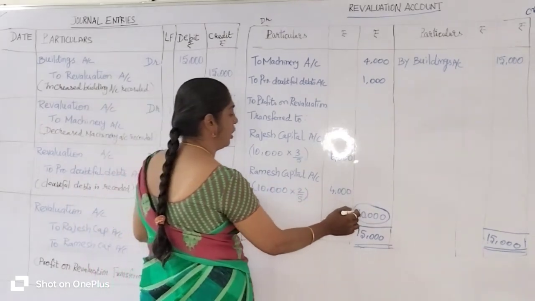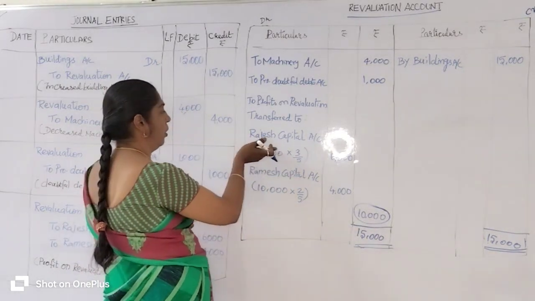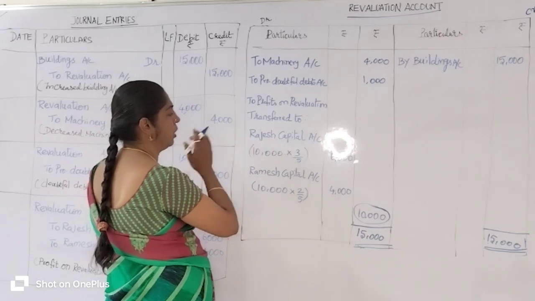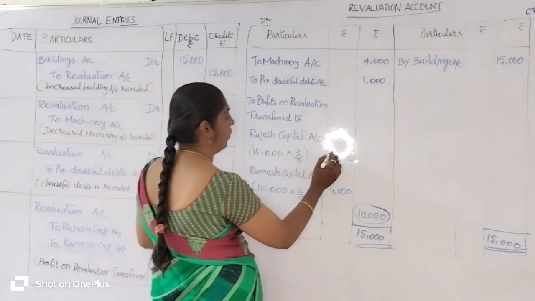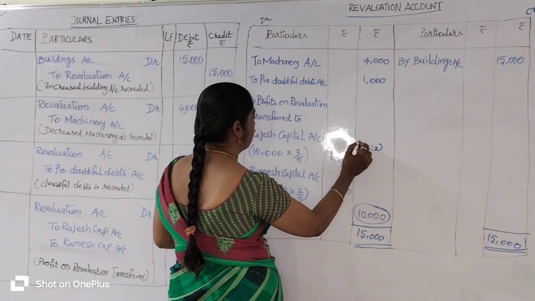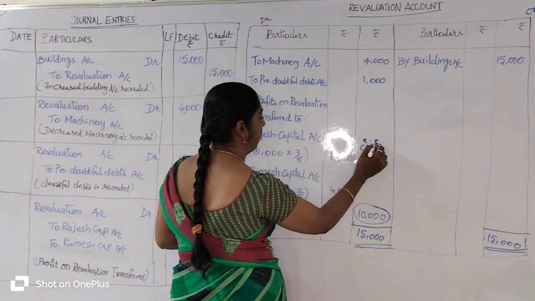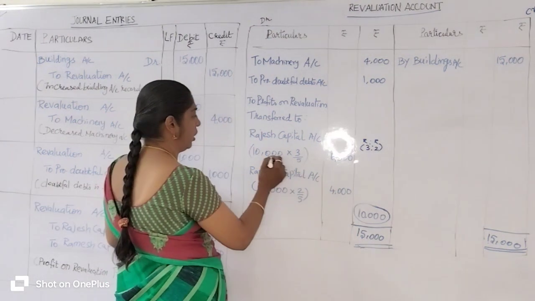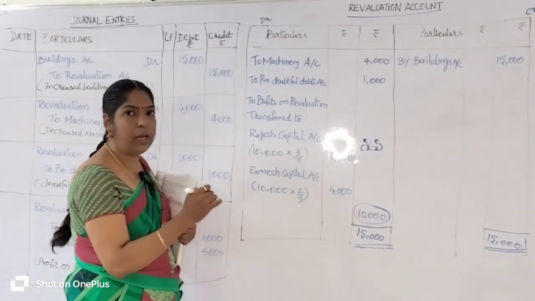Okay. So first you distribute the 10,000 to old partner 1, Rajesh. 10,000 into what is his profit sharing ratio? Their profit sharing ratio is 3:2. So 3 for Rajesh and 2 for Ramesh. So 10,000 into 3, and for the denominator, what do we have to do?